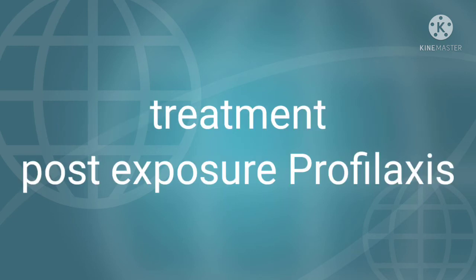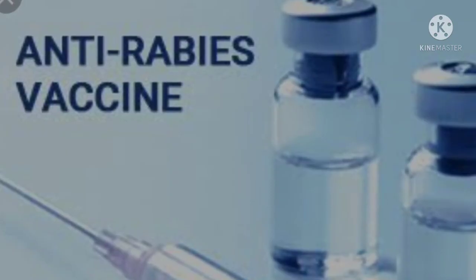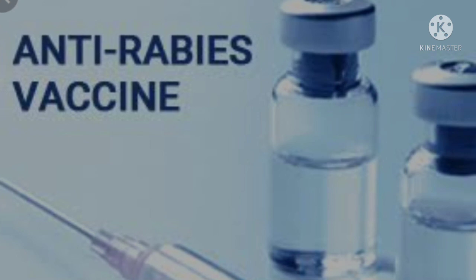Treatment for rabies: post-exposure prophylaxis. Vaccine can prevent infection. This vaccine was developed by Louis Pasteur. Emile Roux developed the first vaccine, and the names are Rabavert, Rabipur, Rabivax, and it can be administered intramuscularly.